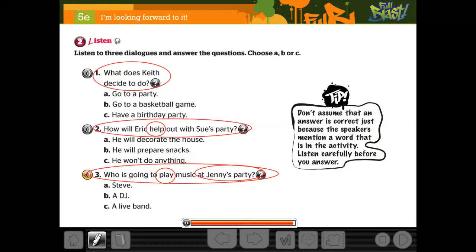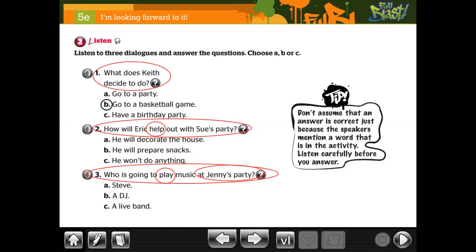That's great. Thanks, Steve. Okay, number 1. A, B, or C? What is the correct option? What does Katie decide to do? La C, profe. No, B. Letter B, go to a basketball game.